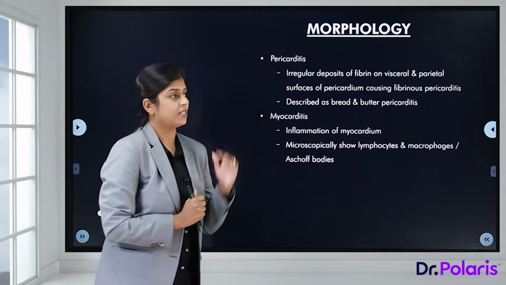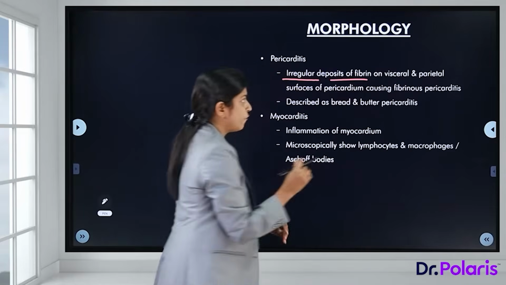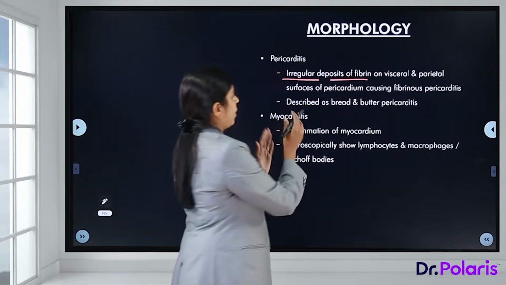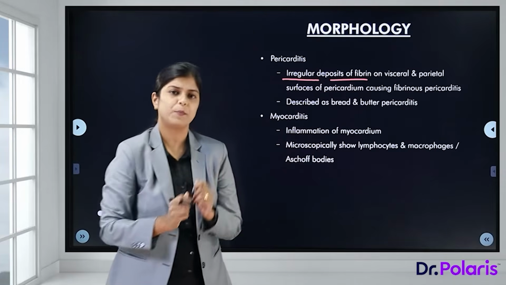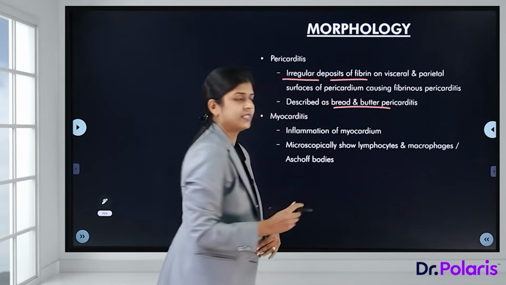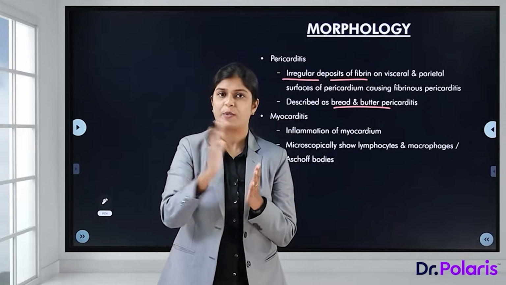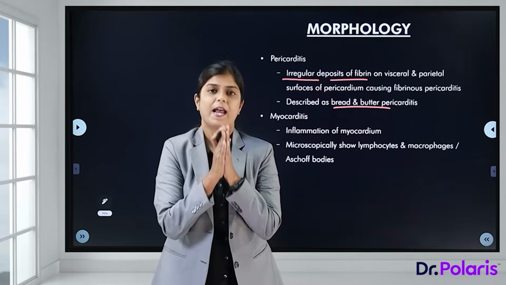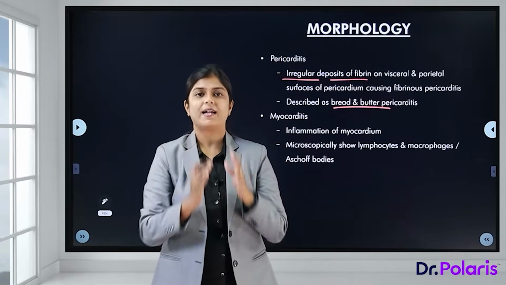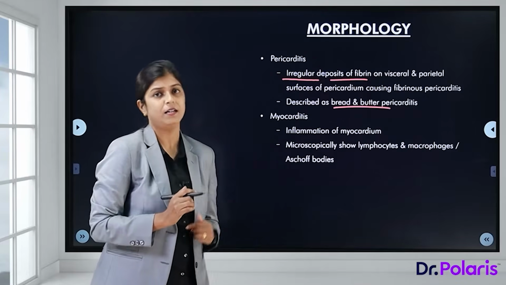Now pericarditis. What happens in pericarditis? In pericarditis we have irregular deposits of fibrin on both the visceral and the parietal pericardium, on both the surfaces, causing fibrinous pericarditis. That is described as a bread and butter appearance. What is this bread and butter appearance? It is simple. If you take two slices of bread, apply butter on both the sides, stick them together and try to pull them apart, the appearance you get is the characteristic bread and butter appearance of pericarditis in rheumatic heart disease.